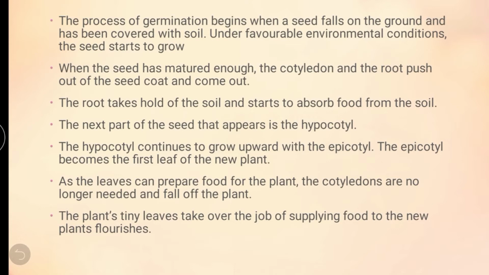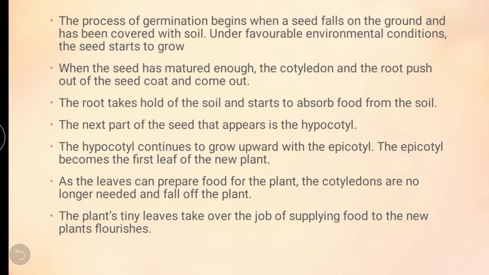As the leaves can prepare food for the plant, the cotyledons are no longer needed and fall off the plant. After the root started to grow, the first leaf and stem come out and grow into a new plant. After that the cotyledons will fall down. There is no need of the food because the root started to absorb the water and minerals from the soil. So why are the cotyledons falling down? Because the root started to absorb the water and nutrients from the soil, the cotyledons fall down.